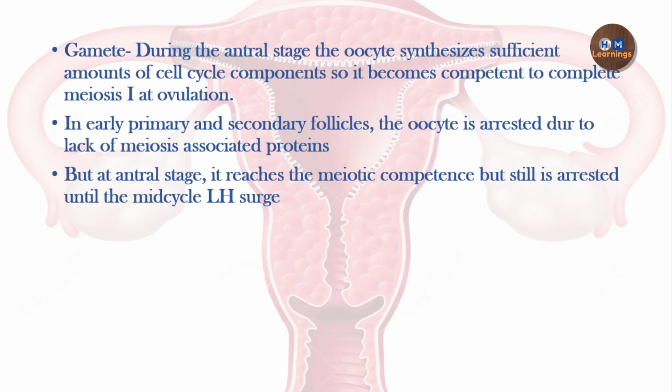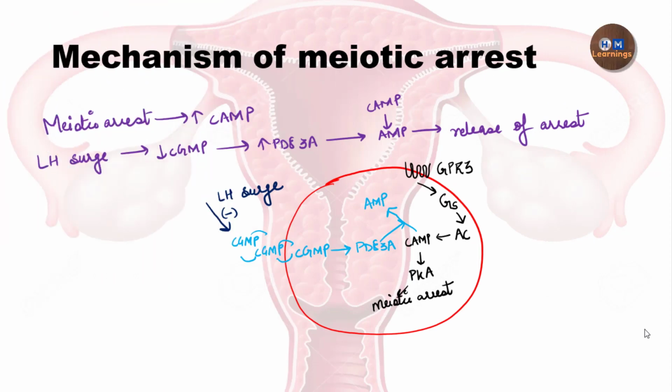LH surge means there will be an abrupt increase in the level of LH hormone, which leads to ovulation. So at ovulation, meiotic division 1 gets completed. Although the primary oocyte has all the proteins required to complete meiosis 1, it is still kept at arrest, because that arrest will be released only when there is an LH surge. Now we talk about the mechanism of meiotic arrest, that is, why there is arrest of meiosis even though the cell has synthesized all the proteins required to complete it.